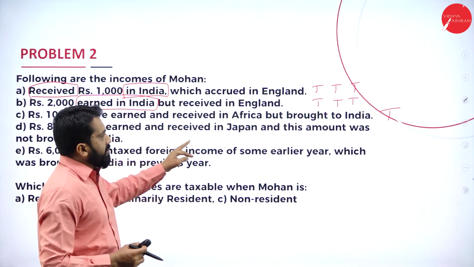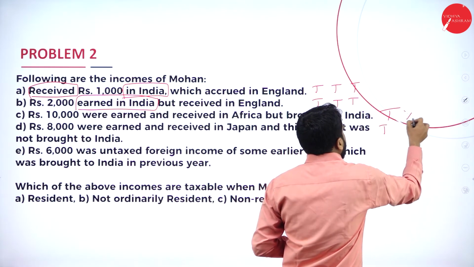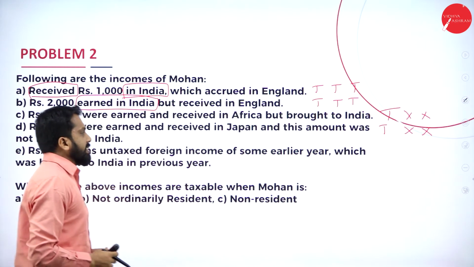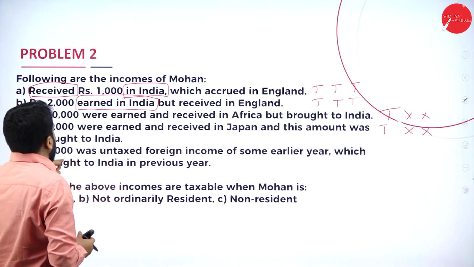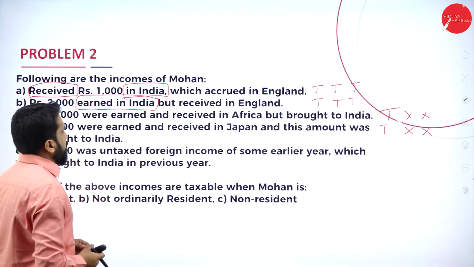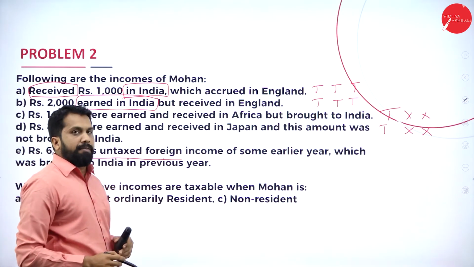So received also outside and also outside. Only for one person it is taxable. Next. Rupees 6,000 was untaxed foreign income of some earlier year. As I told you, untaxed foreign income, what will it become?